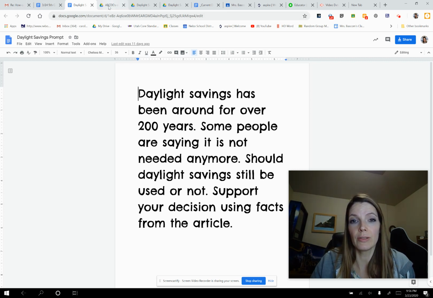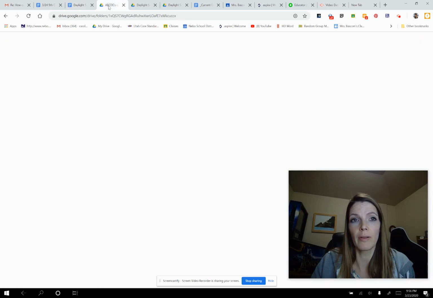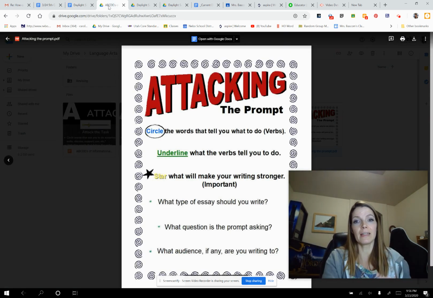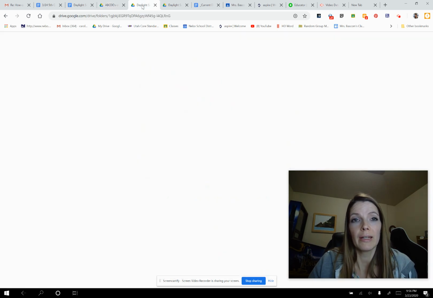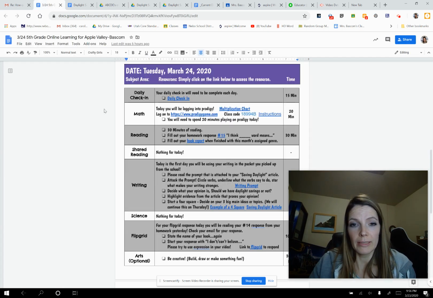So when we read our prompt, we need to remember, our first thing is to remember attack. We want to attack the prompt. Let's circle the words that tell us what to do, which is the verbs, then underline what the verbs tell you to do, and then star what will make your writing stronger. And think about if there's any other thing that will help us with it. Once we've done that, that helps us really understand the prompt and know what we should be writing about. Now, remember on our writing that we are thinking about, right down here, our question, should we have daylight savings or not? That's what we're writing about.